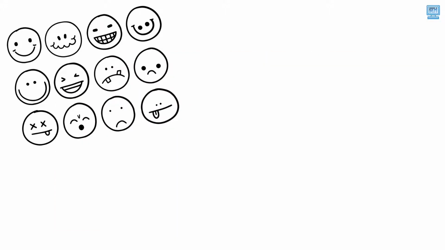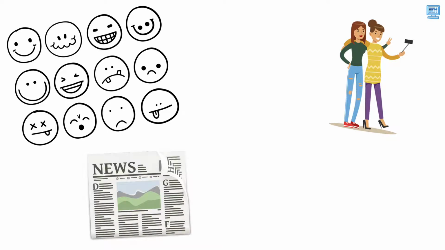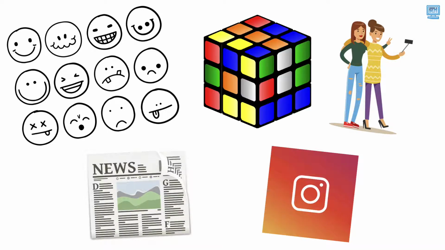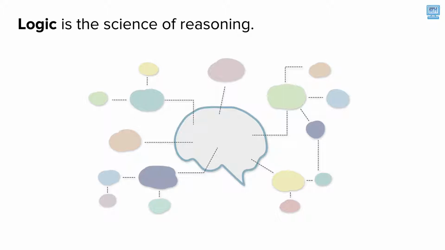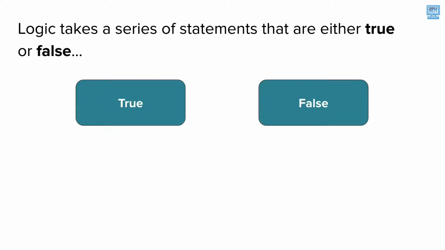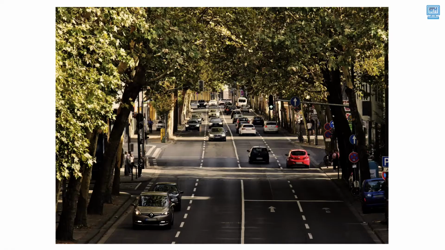We make decisions based on how we're feeling, what we've heard friends say, what we've heard in the news, what we've seen on social media, and by thinking logically. Logic is the science of reasoning. It studies the formal thought processes of making decisions and developing arguments. Thinking logically means taking a set of statements that are either true or false, and then either drawing conclusions or making a decision. We use logic to make decisions all of the time.